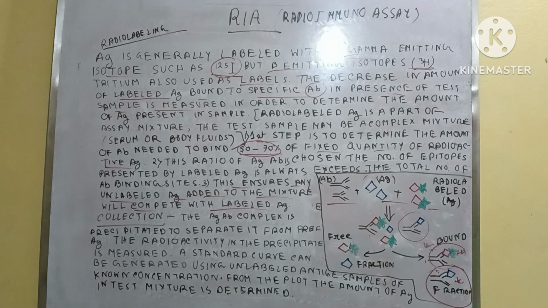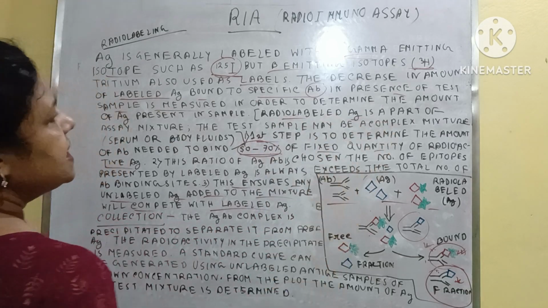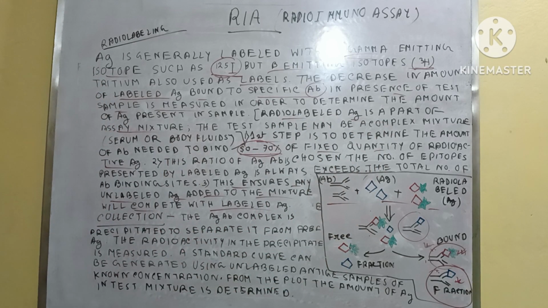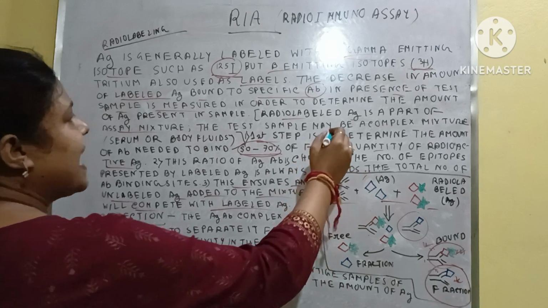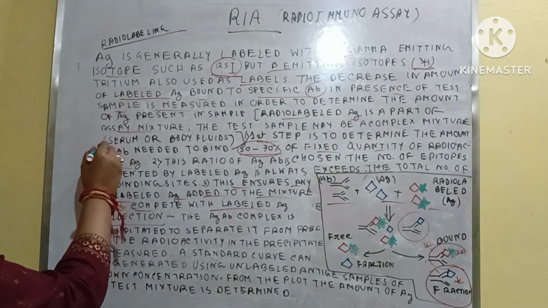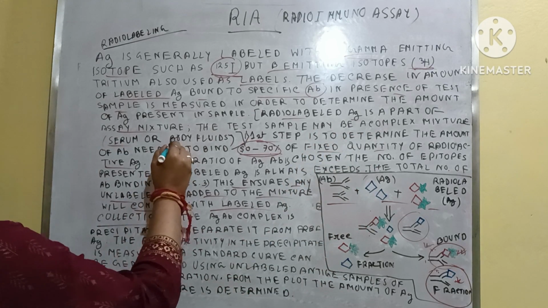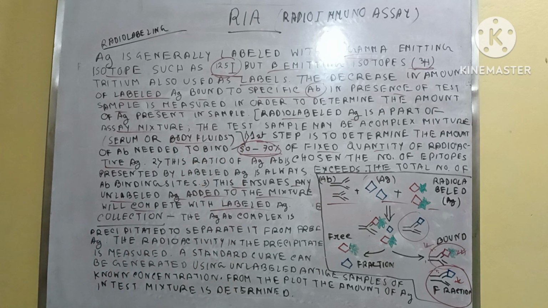Next is the collection. Obviously here the radio labeled antigen is a part of the mixture, and the unlabeled antigen comes from body serum or blood serum and other body fluids. Okay. Next, the collection. How do we collect or determine the amount of unlabeled antigen?